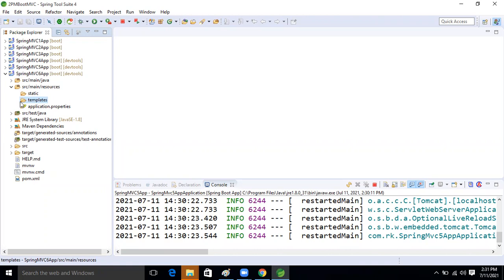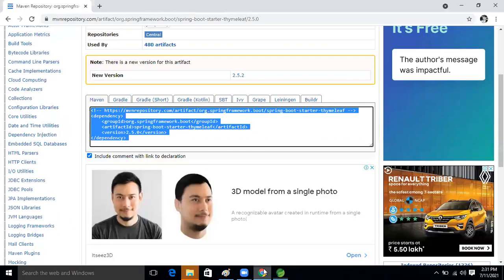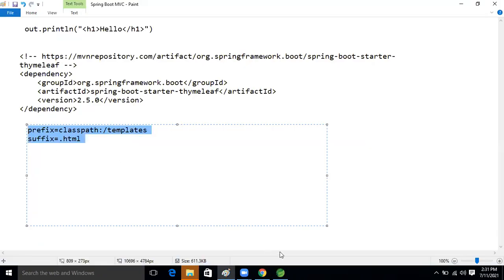So let's move on and create one small application, but first let's understand the folder structure, where we will create the HTML files. Inside the resource folder, templates is there, right? Inside that we will create all the HTML files now, guys. First I will show what the prefix and the suffix are. One minute, I will show this explanation in the API only.